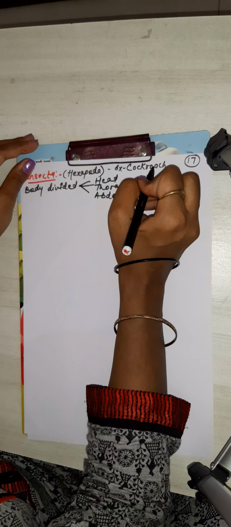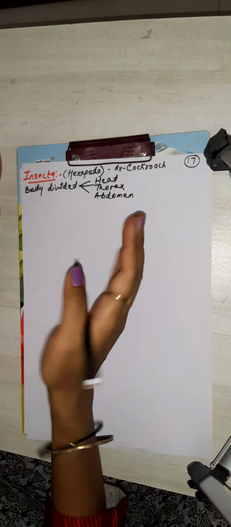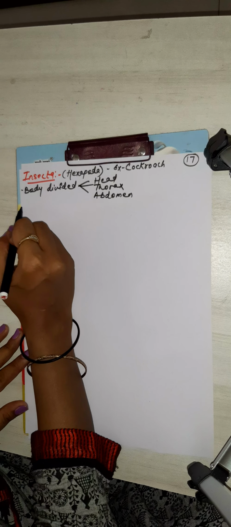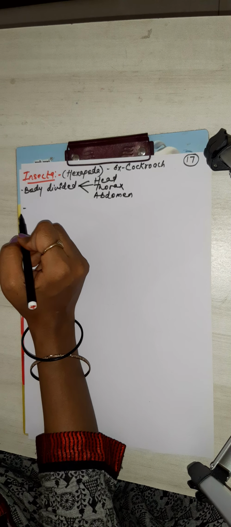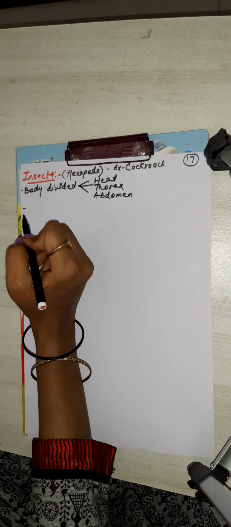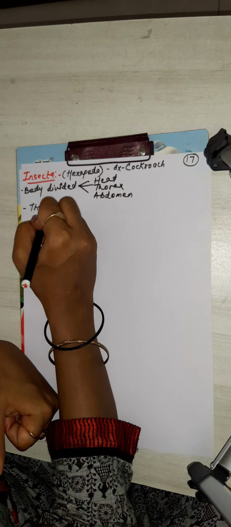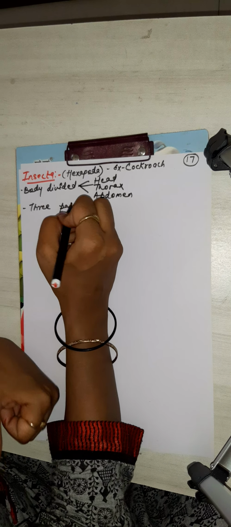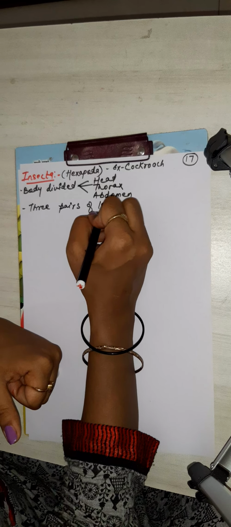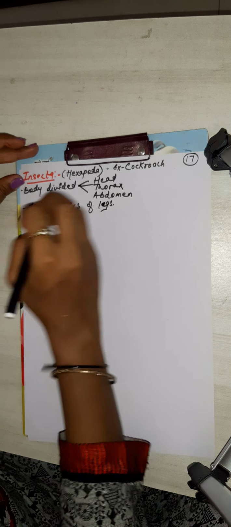It includes cockroach, butterflies. You people always see head, thorax and abdomen. Now come to legs. How many? 3 pairs of legs. And 2 pairs of wings.